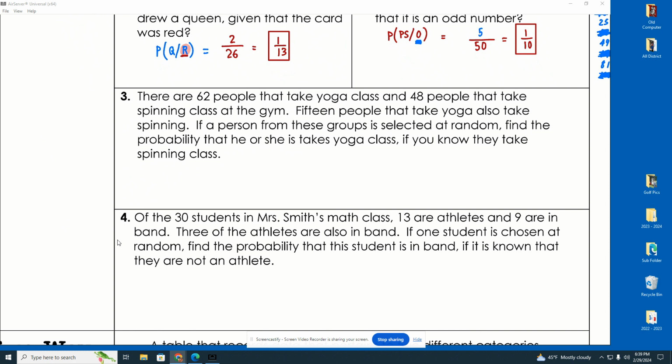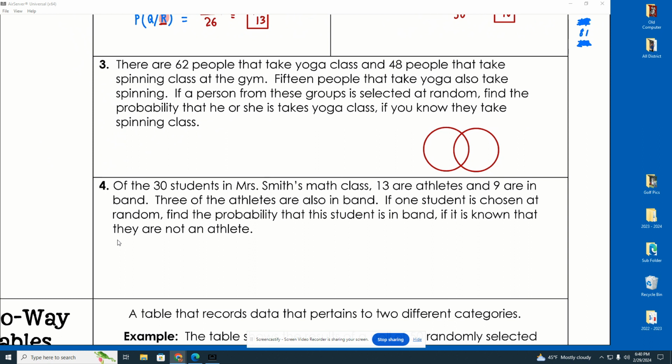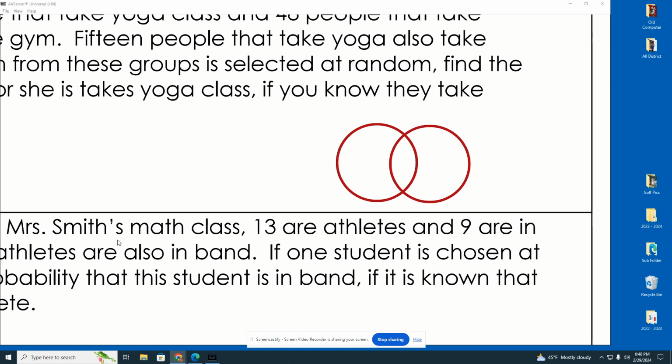Okay, so this is pretty confusing. So I want you guys to consider what we're dealing with. We're dealing with people who take yoga. We're dealing with people who take spinning, and we're dealing with people who take both. So what I want you guys to picture in a situation like this is overlapping circles. Okay? If I overlap a couple circles, I want you to understand what that's representing. One of them is representing the people who take yoga, right? And one of them is dealing with people who take spin.